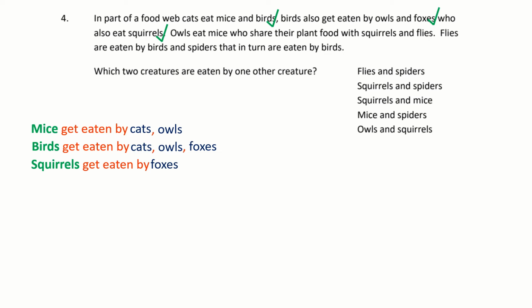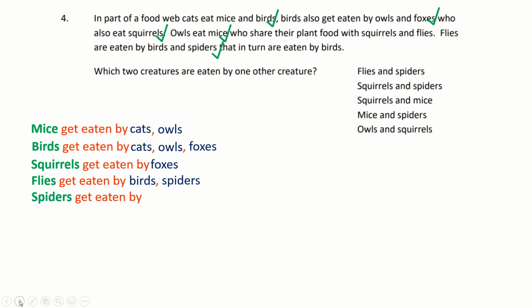Now it tells me flies are eaten by birds. So what gets eaten? Flies. We're referring to flies. Flies are eaten by birds. I've got that bit. And spiders. So I need to pop the spiders in there. That are in turn eaten by birds. So spiders get eaten by birds.